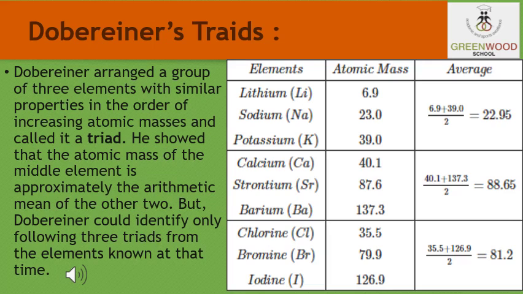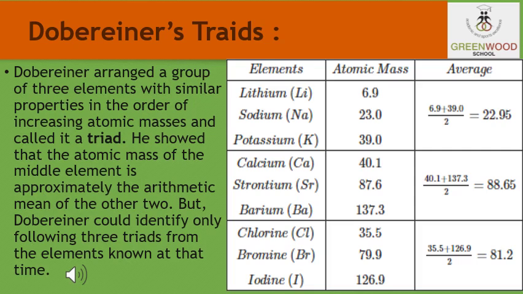Okay students, now in the year 1817, Johann Wolfgang Dobereiner, a German chemist, tried to arrange the elements with similar properties into groups. So students, what did he do? He identified certain groups of three elements, as you can see in the table. These groups of three elements having similar properties were called Dobereiner's triads after his name.